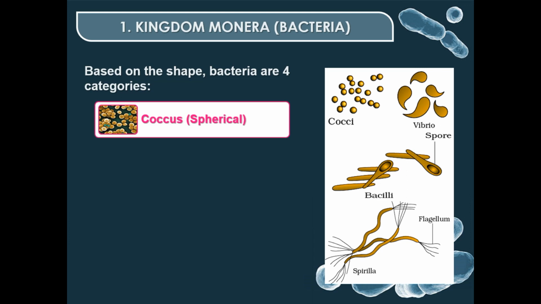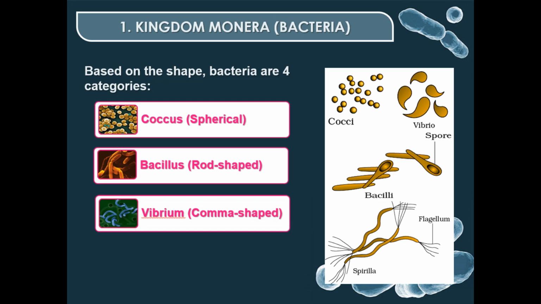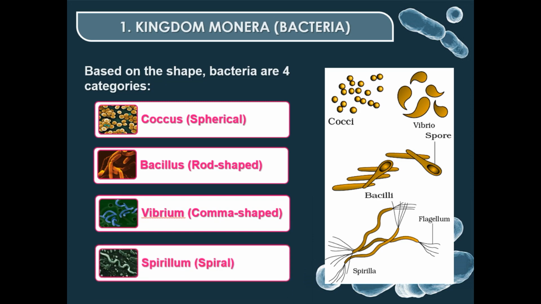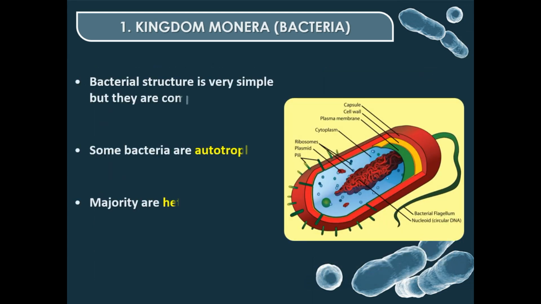Bacteria can be categorized into four types based on their shape. Spherical-shaped bacteria are called coccus. Rod-shaped bacteria are called bacillus. Comma-shaped bacteria are called vibrio. Spiral-shaped bacteria are called spirillum. Now, we will learn about bacteria in detail.